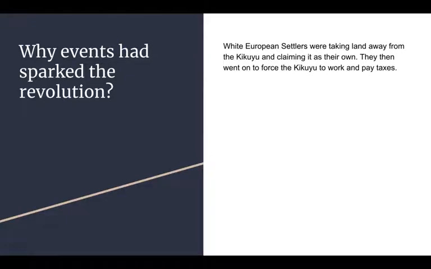What events sparked the revolution? White European settlers were taking land away from the Kikuyu and claiming it as their own. They then went on to force the Kikuyu to work and pay taxes.